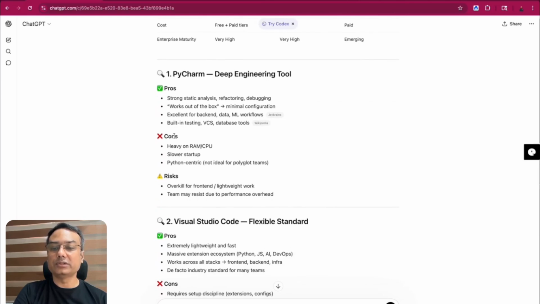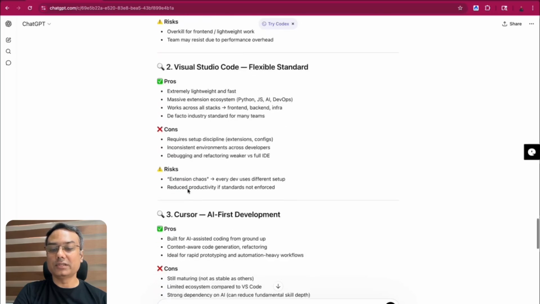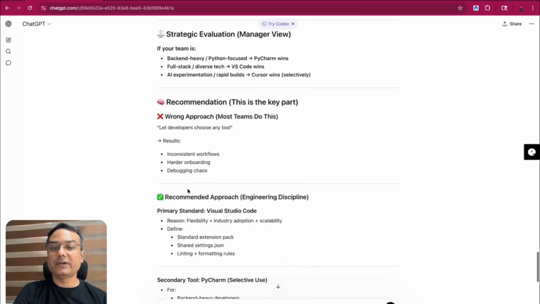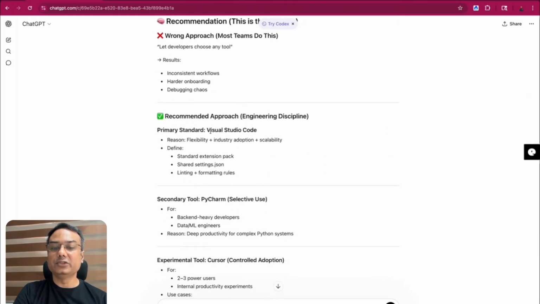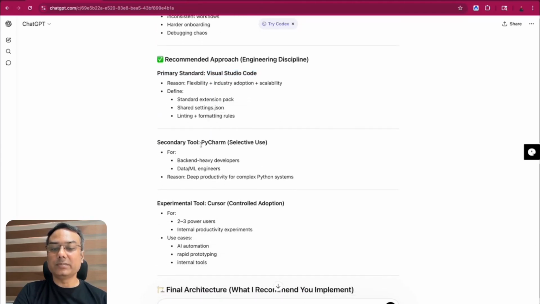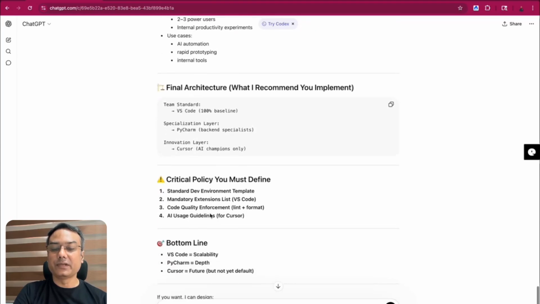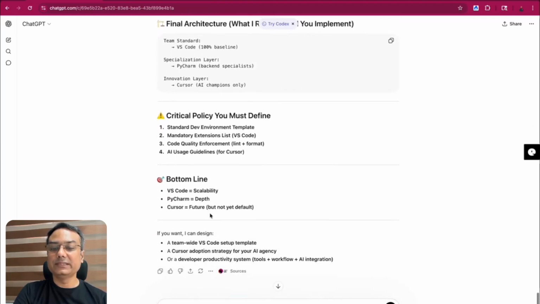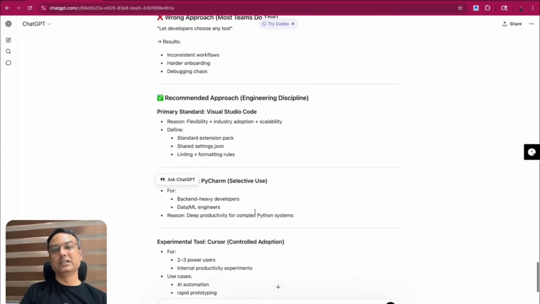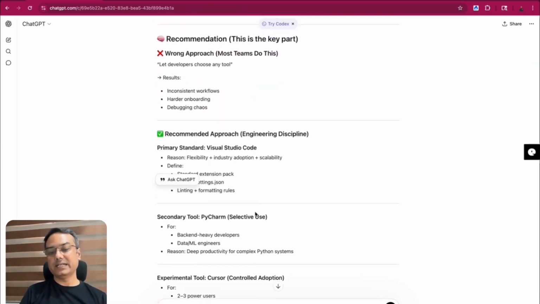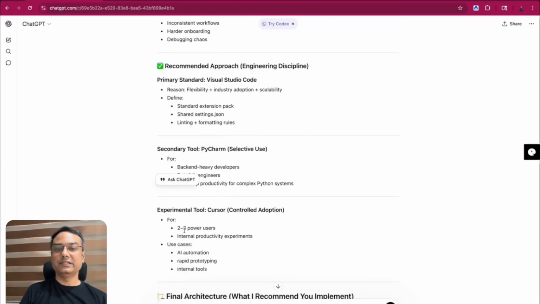So it has also given the pros and cons, like for PyCharm, what are the pros and cons. Similarly, for Visual Studio, what are the pros and cons. And finally, it has given the recommendation. That recommendation is the primary standard is Visual Studio Code. So it is preferring Visual Studio Code as a primary standard, and the secondary tool is PyCharm, and experimental is Cursor. Okay. So finally, for Visual Studio Code, it has given all the pros, cons, and the risk and everything. So as a manager, I will decide and I will finalize with Visual Studio Code.